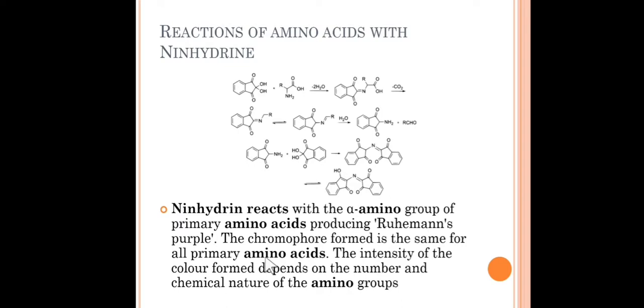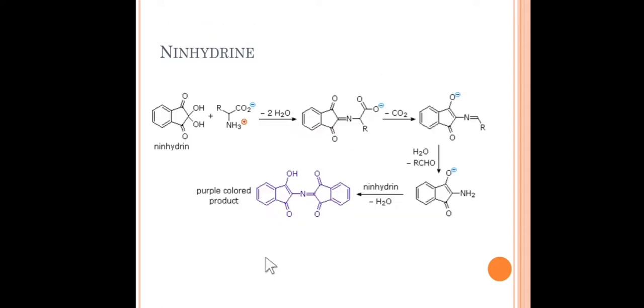Friends, this technique is most commonly used in paper chromatography, and you can easily identify the number of amino acids present in a typical mixture. So this is a very useful reagent for the identification of amines as well as amino acids.